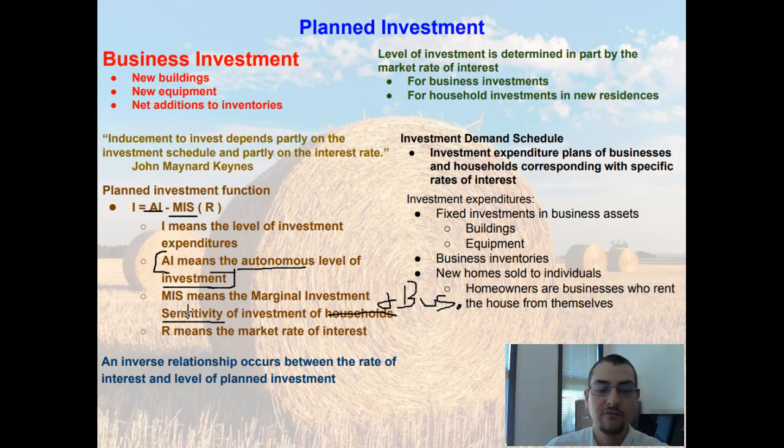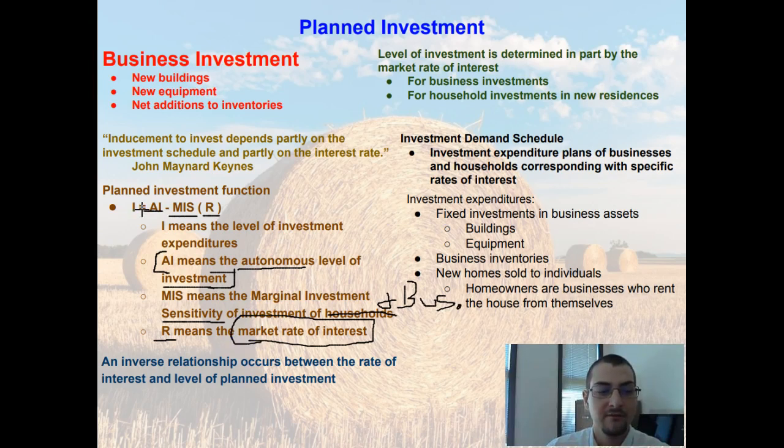The marginal investment sensitivity is saying how sensitive a business or household is to the interest rate. If the interest rate is real high, how is that going to affect the total number of investments, or vice versa? In this last little symbol, R means the market rate of interest, or our interest rate.